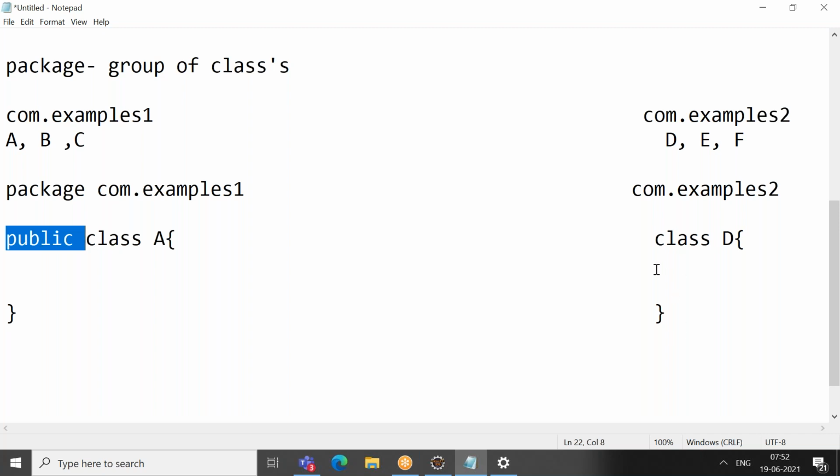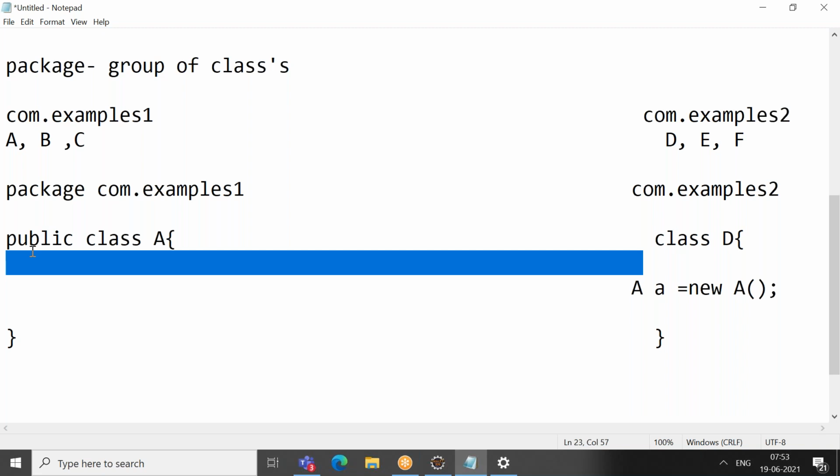So it is public, and that is the reason in class D, I am able to create an object of A class. Object creation is possible. It means I can access this A class outside the package, in class D, which is present in com.example2. Why? Because the access specifier is public. So public means it can be accessed within the package as well as outside the package.